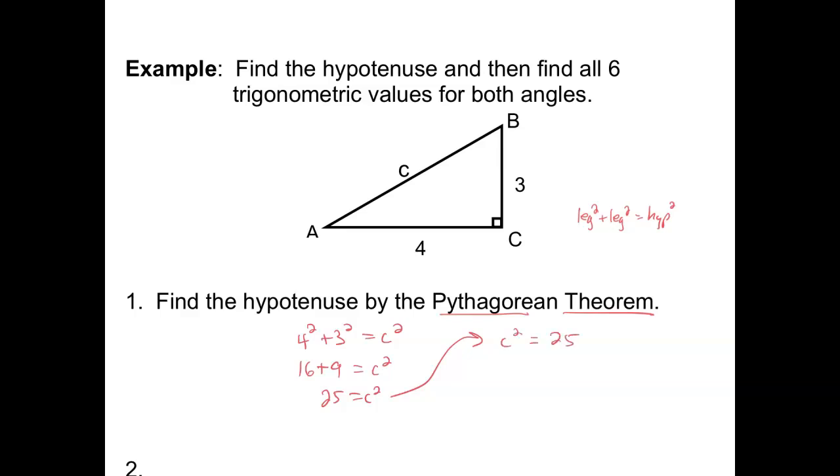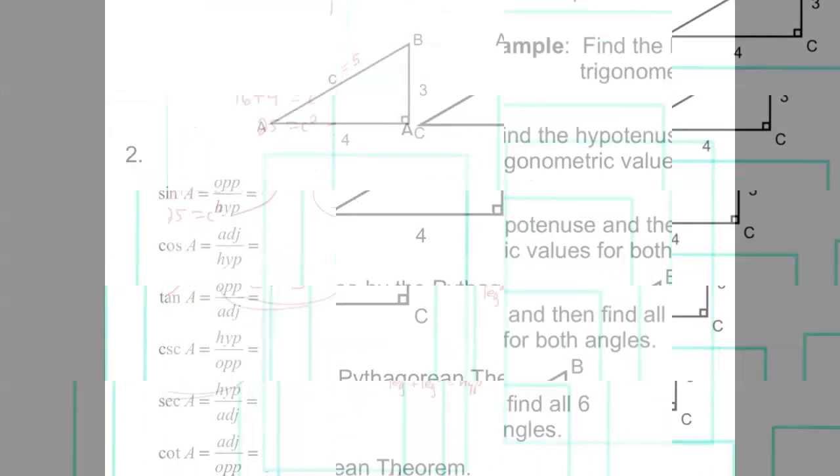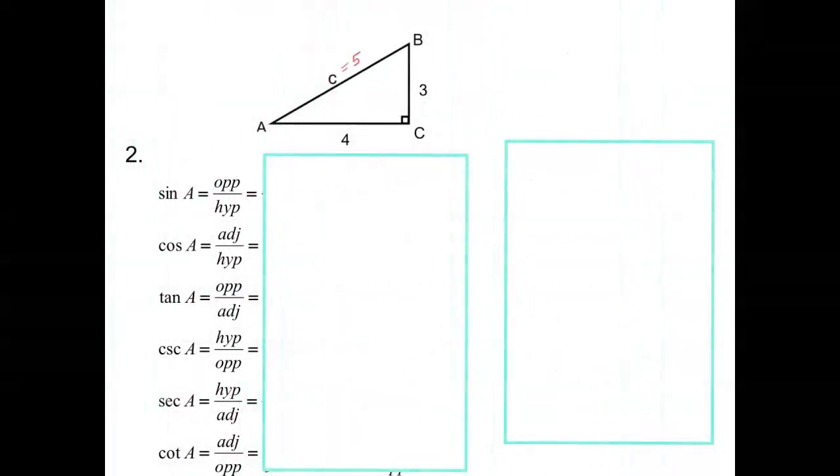If I take the square root of both sides, that gives me c equals plus or minus 5, but distance is never negative, so we don't need to worry about a negative 5. I find that c equals 5. So now I know my hypotenuse is 5. Now I can take those 6 definitions that we had for sine, cosine, tangent, cosecant, secant, and cotangent, and I can use these 3 numbers.